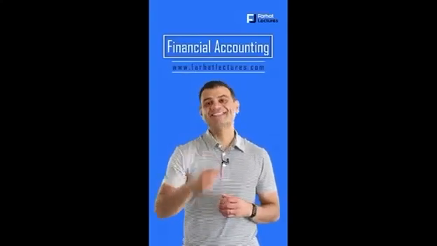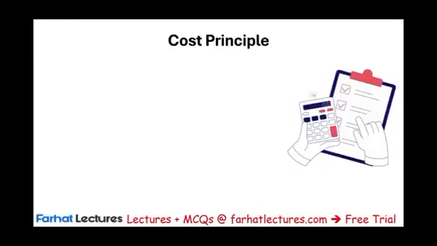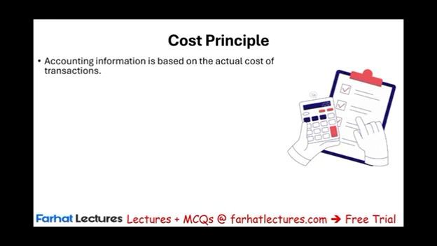Starting with the cost principle. The cost principle is important, as I mentioned earlier, because you are going to see it again and again and again. And what's the cost principle? Basically it states that transactions are recorded at their actual cost. It's simple, but it's very powerful. Accounting information is based on actual cost, in contrast to fair value, in contrast to your opinion, in contrast to how much you think something is worth. You don't record something based on how much you're worth.